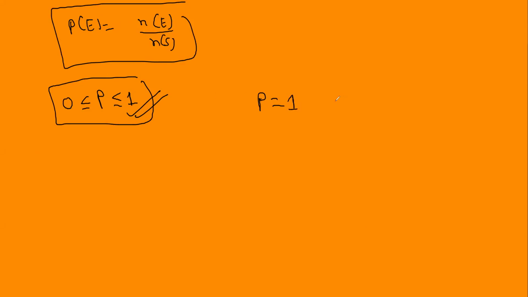If probability is 1, it means 100%. If probability is 0, it means no chance, 0%. Understood? So probability always lies between 0 and 1. Okay?